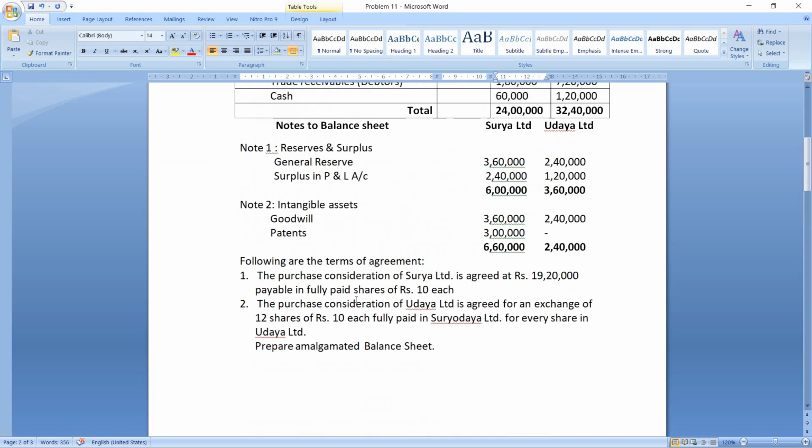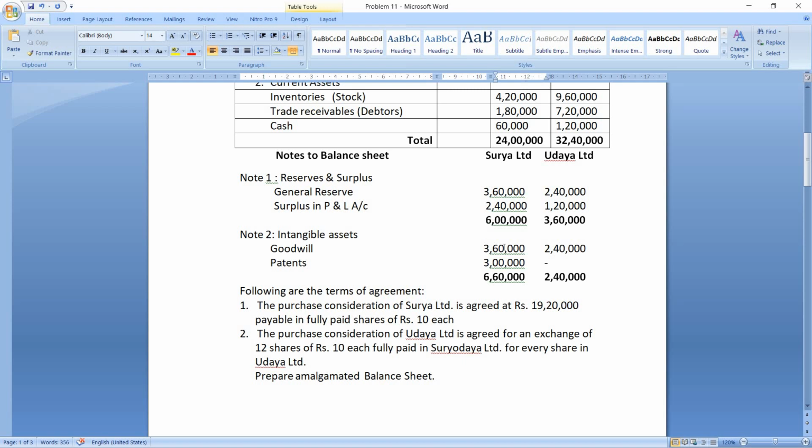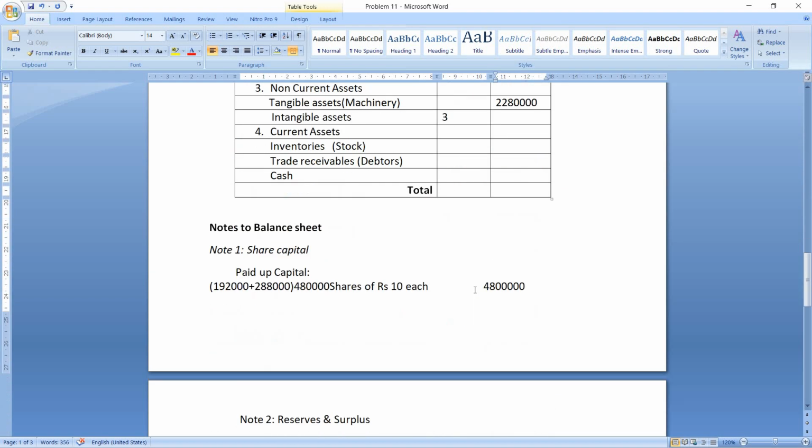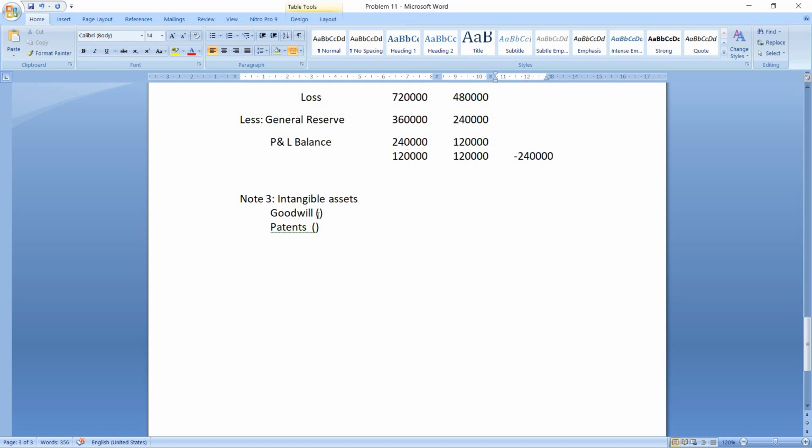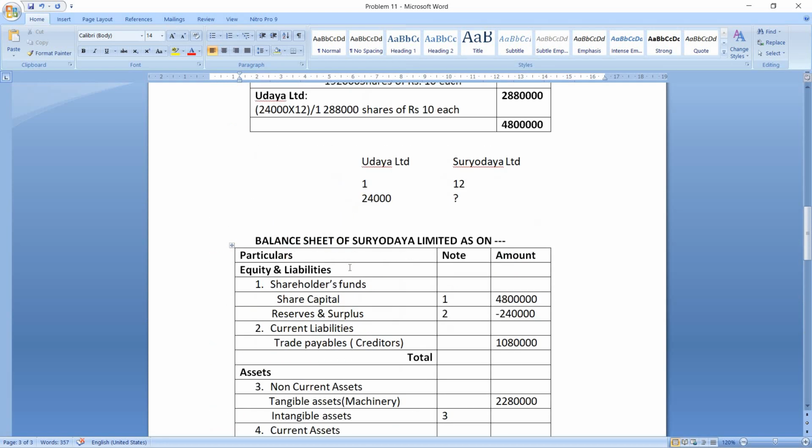So let us take intangible assets. So here they have given it separately, so we will pass a note for this. So first we will take goodwill 3,60,000 and 2,40,000. So note number 3, goodwill 3,60,000 plus 2,40,000. Okay, so the total will be 6 lakhs in the outer column. Similarly, patents.